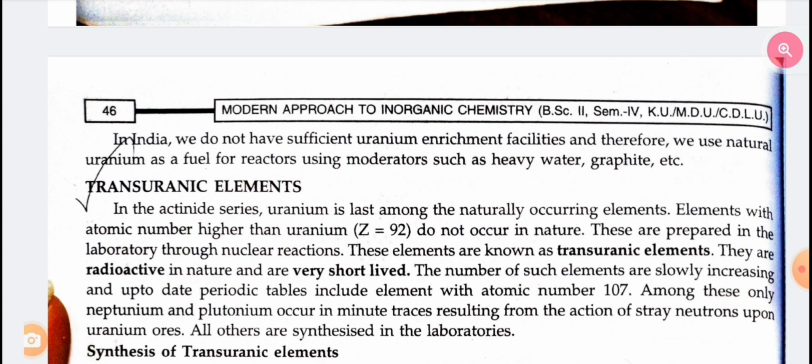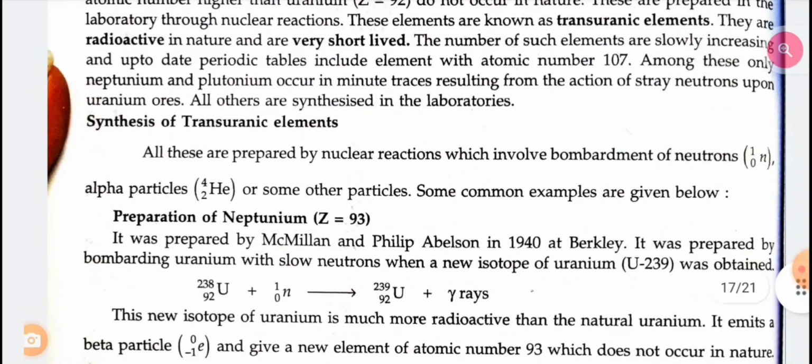Among these, only neptunium and plutonium occur in minute traces resulting from the action of stray neutrons upon uranium ores. All others are synthesized in the laboratory. Synthesis of transuranic elements. All these are prepared by nuclear reactions which involve bombardment of neutrons, alpha particles or some other particles.